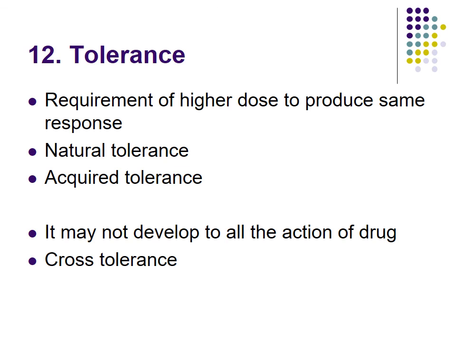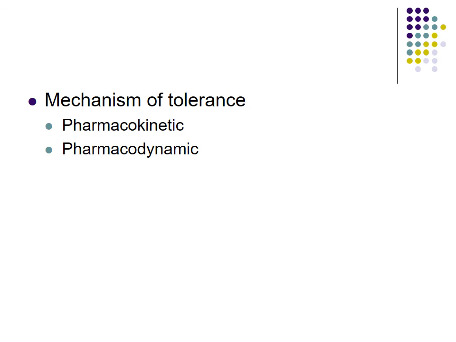Sometimes there is natural tolerance and sometimes acquired tolerance. Particularly acquired tolerance is what we are looking at here. Now, what is the mechanism of tolerance? The mechanism of tolerance can be pharmacokinetic or pharmacodynamic.